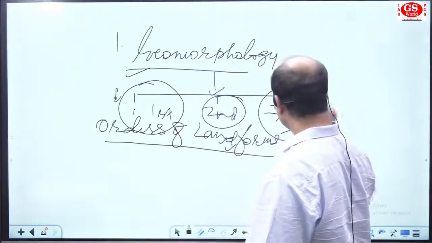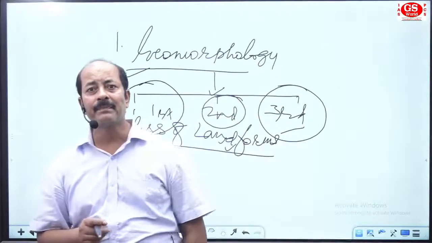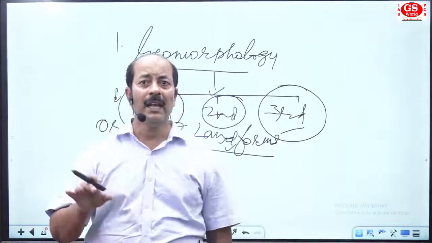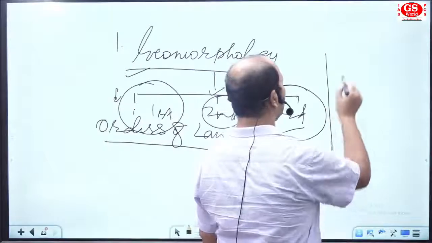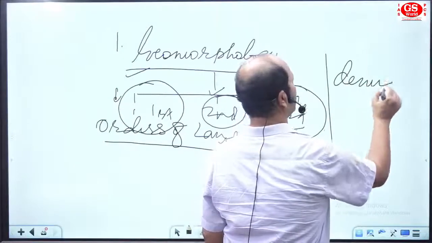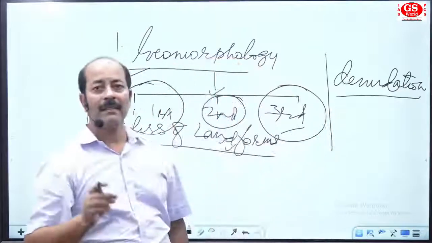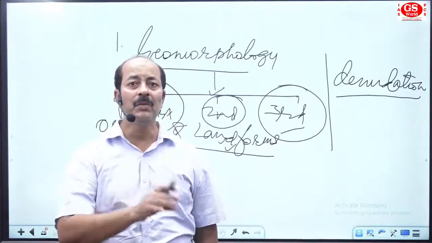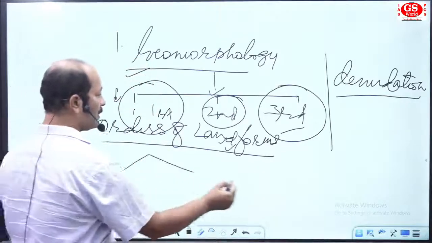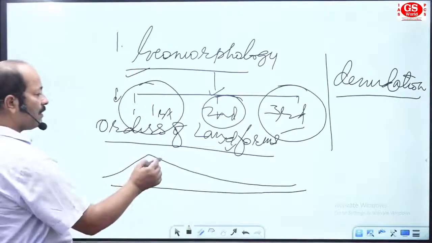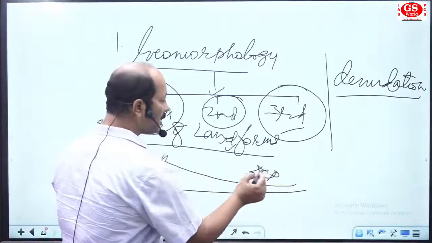Now we have third order landforms, the landforms originated by erosion and deposition. You can say the landforms originated by denudation. Denudation means landforms originated by both erosion and deposition. Suppose in one area there is erosion and in a second area deposition takes place.